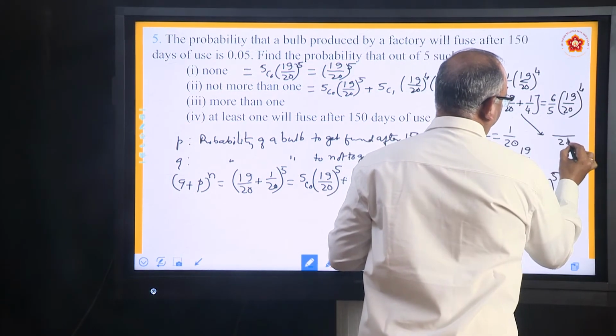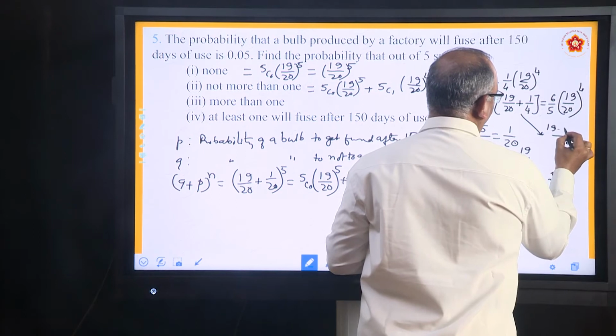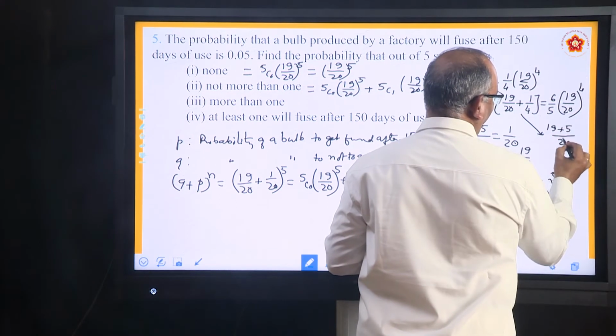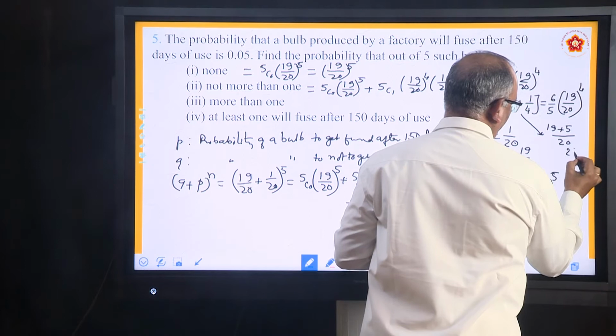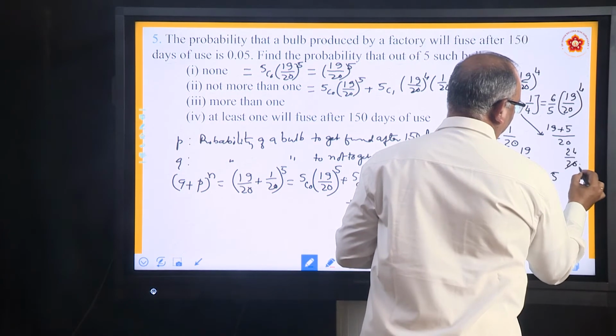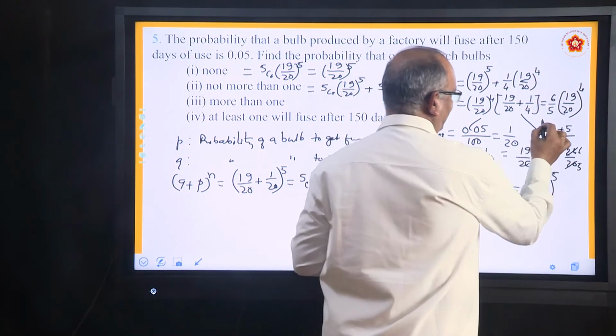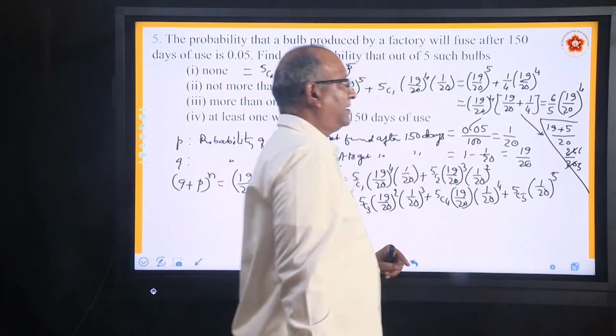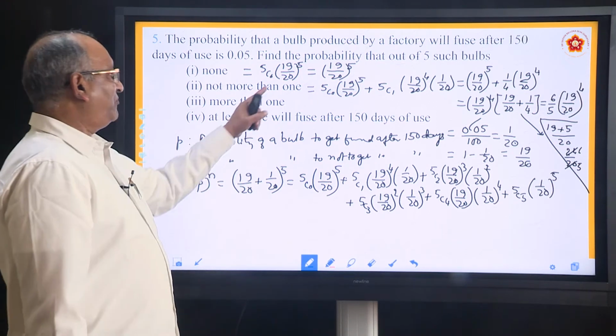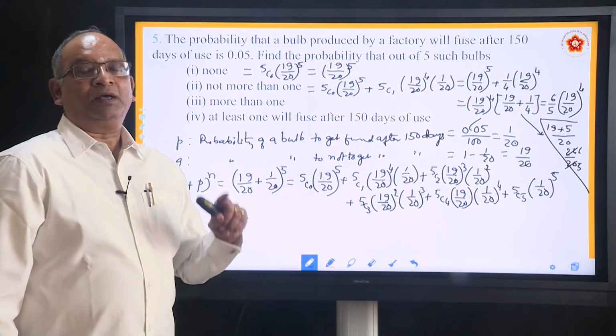That is the explanation. This is how we solve the second case.